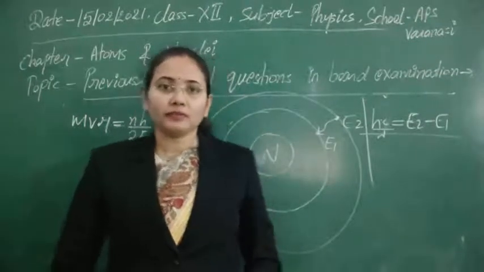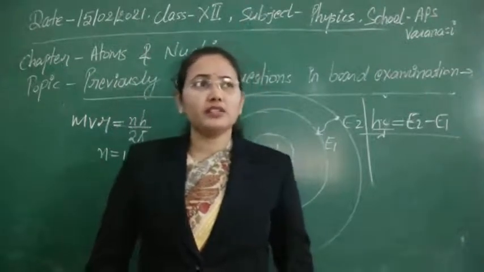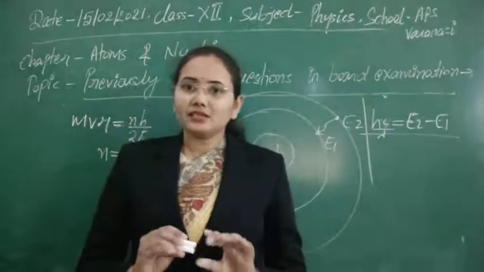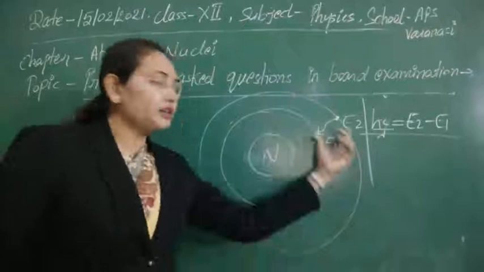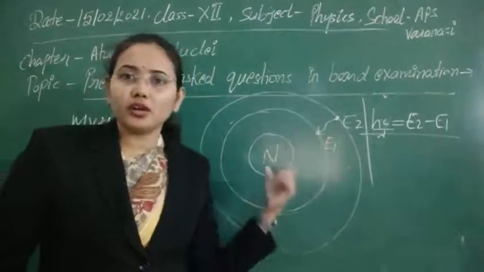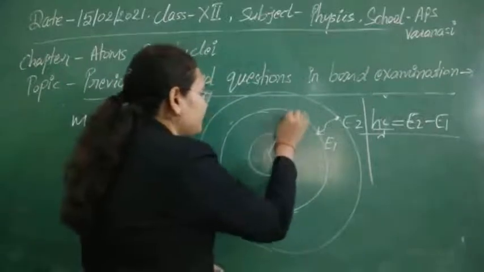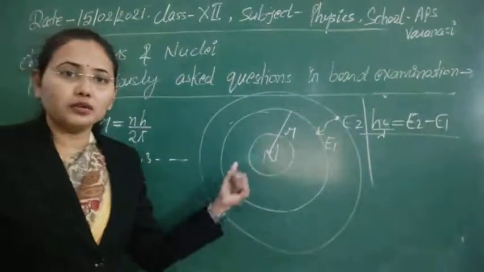Second, here we have a number of numerical problems asked on the radius of circular orbits. If there are a number of circular or stationary orbits, then obviously, as they are circular, they will have some radius from the center, the nucleus.